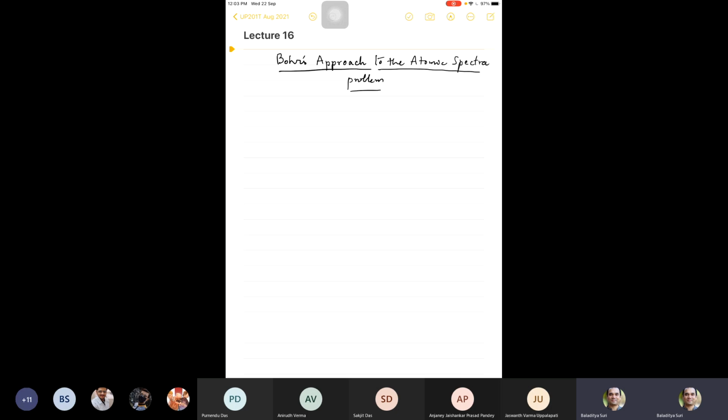So what we are looking at currently is the problem of atomic spectra. Over the last two lectures, we set up the problem. So the problem is as follows. Classical mechanically. Of course, all those incidental problems about whether electrons existed inside atoms, etc., slowly got chipped away.